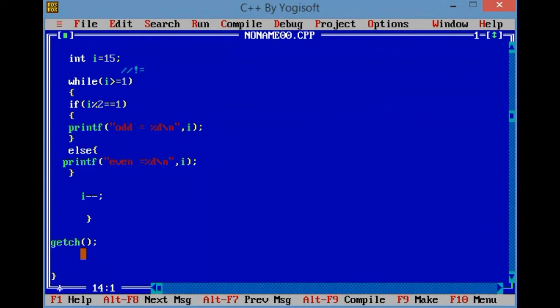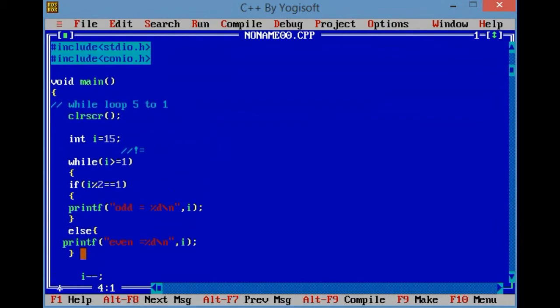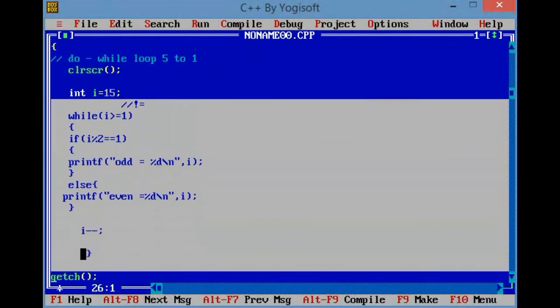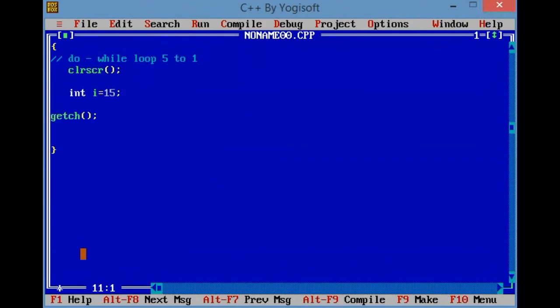Yeah, fine. Now after this, I am discussing a third loop. The third loop is do while, and I want to print 5 to 1. There are a few concepts in this do while that I want to discuss.